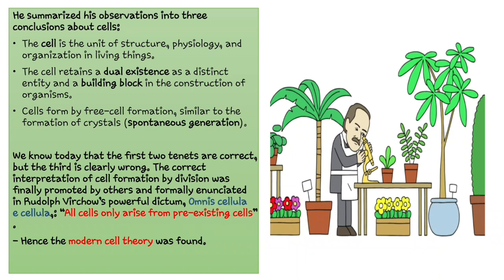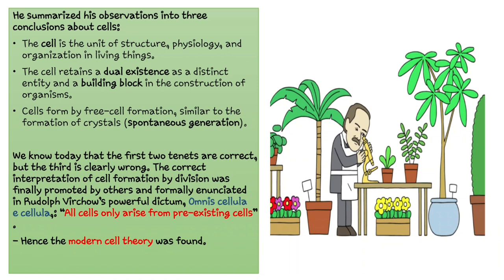The correct interpretation of cell formation by division was finally promoted by other scientists and formally enunciated in Rudolf Virchow's powerful dictum, from one of his books, Omnis cellula e cellula: all cells only arise from pre-existing cells.